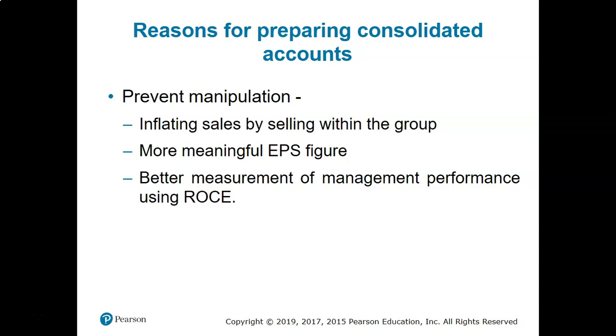In some cases, a company can sell part of its business to another part and increase the amount of sales. So they can inflate the sales by selling within the groups. That's why they need to recognize which part they own and which part not.